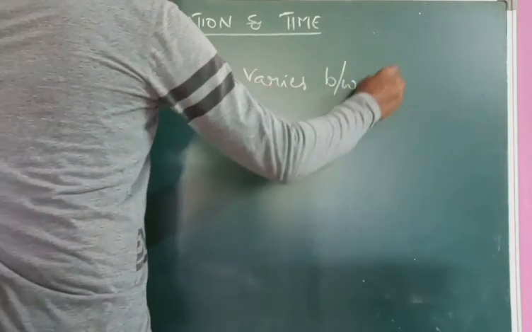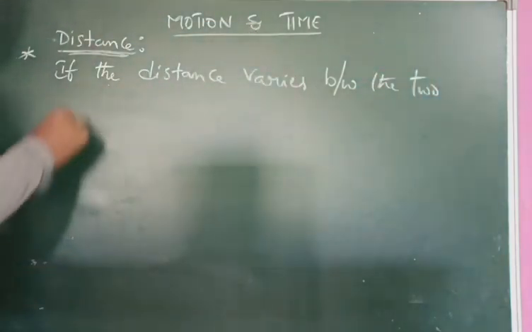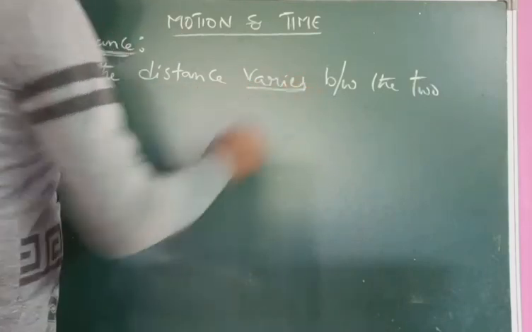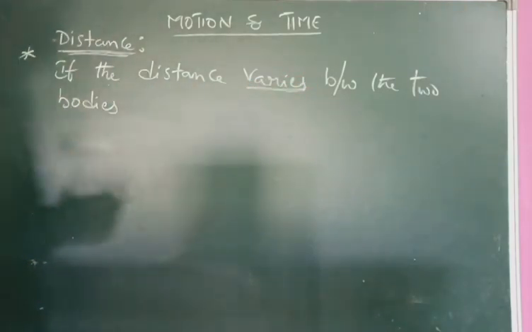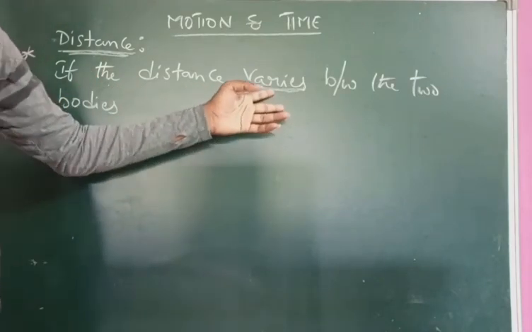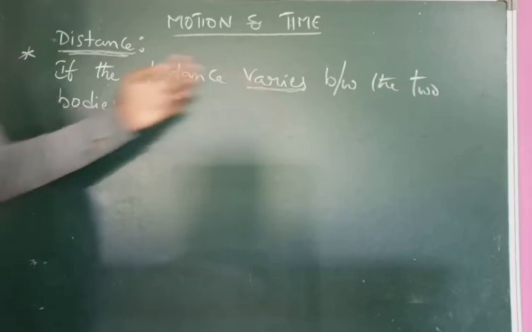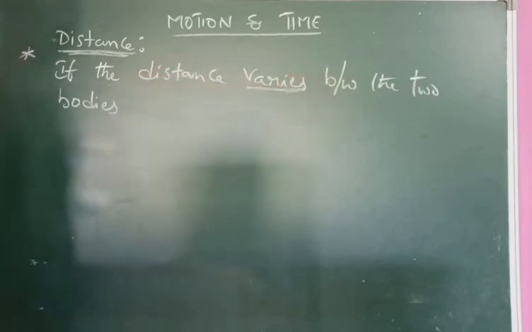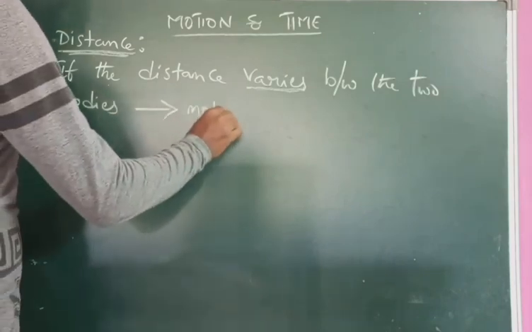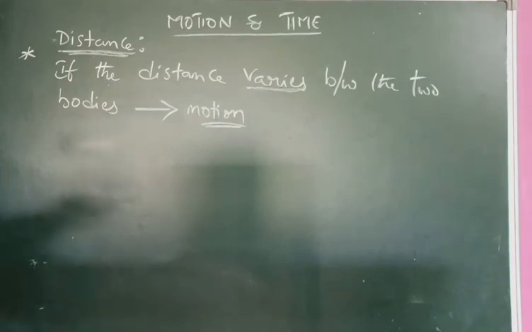Varies means either increases or decreases. If the distance varies between the 2 bodies, then we can say that those bodies are in motion with respect to each other. Okay.